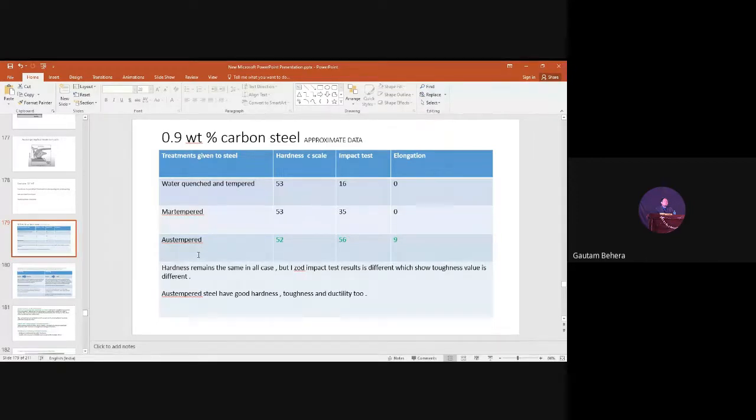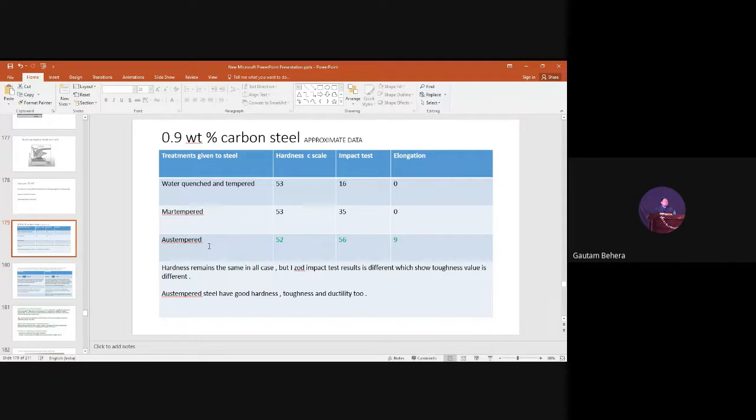And if you remember, aus tempering heat treatment will give you what? It will give you the bainite phase, basically. That means the austenite will transform into bainite. So always remember, the bainite phase is very important for a particular application where we need high hardness, high wear resistance, high toughness, and high ductility also, right? But you understand, water quenched and tempered means tempered martensite will be there. These are the microstructures you obtain there, but here you obtain a bainitic microstructure.